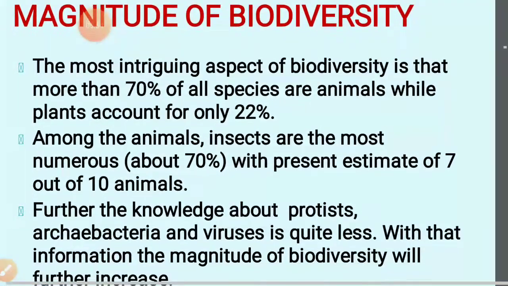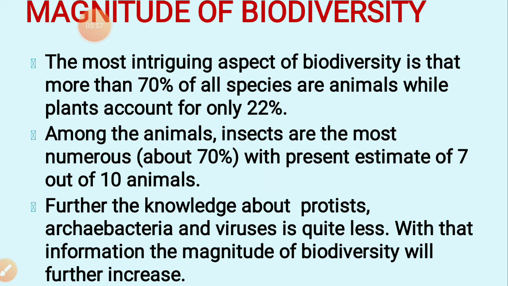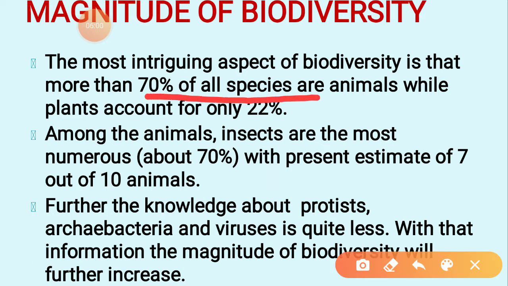The most intriguing aspect of biodiversity is that 70% of all species are animals, whereas plants account for only 22%. Among the animals, insects are more numerous, about 70%, with present estimate of 7 out of 10 animals.